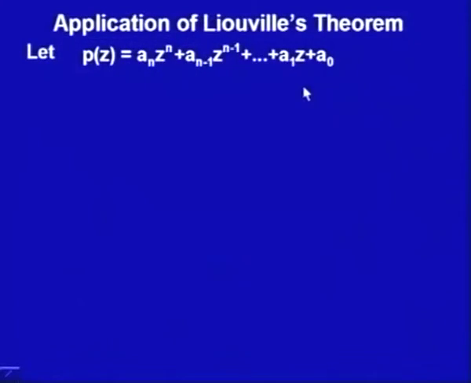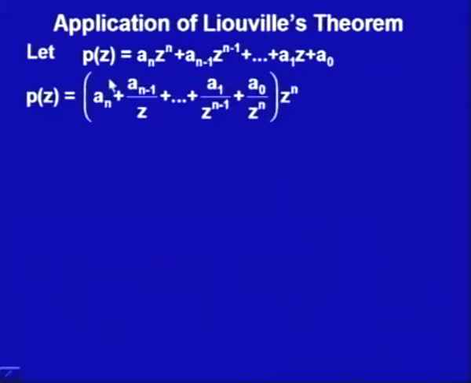I do have a polynomial of degree n. Let us write this polynomial as a_n z to the power n plus a_(n-1) z to the power n minus 1 and so on, plus a_1 z plus a_0. Of course, a_n should not be 0. That is why we could say this is of degree n. And if I rewrite it, taking the common z to the power n, I could write it as a_n plus a_(n-1) upon z and so on, since I have taken a_n to be not 0.